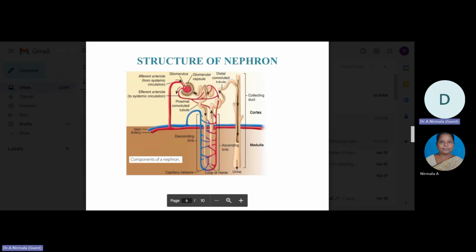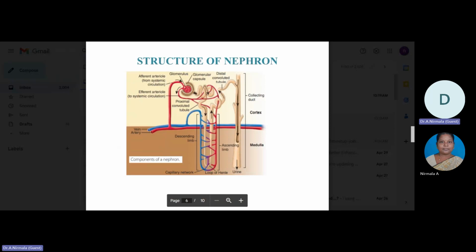In the majority of nephrons, the loop of Henle is short and extends only very little into the medulla. Such nephrons are called cortical nephrons. In some nephrons, the loop of Henle is very long and runs deep into the medulla. These nephrons are called juxtamedullary nephrons.